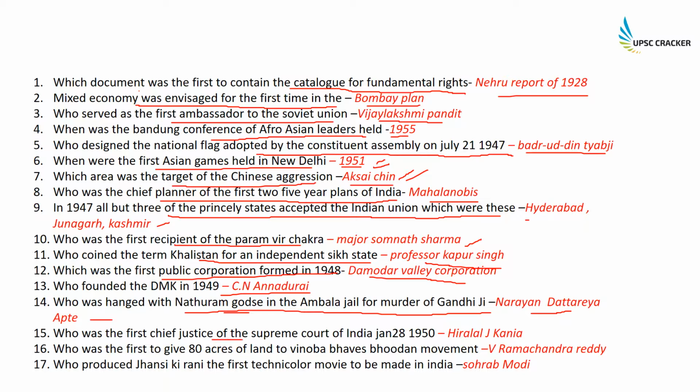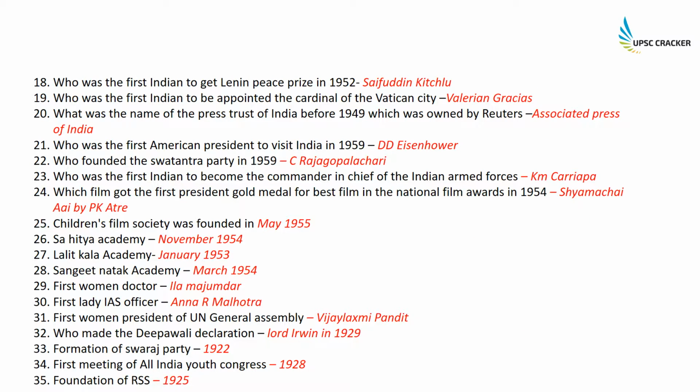Who was the first Chief Justice of the Supreme Court of India, January 28, 1950? That was Hiralal J. Kania. Who was the first to give 80 acres of land to Vinoba Bhave's Bhoodan movement? This was V. Ramachandra Reddy. He gave 80 acres of land to Vinoba Bhave's Bhoodan movement. Who produced Jhansi Ki Rani, the first Technicolor movie to be made in India? That was Sohrab Modi. Who was the first Indian to get the Lenin Peace Prize in 1952? That was Saifuddin Kitchlew.